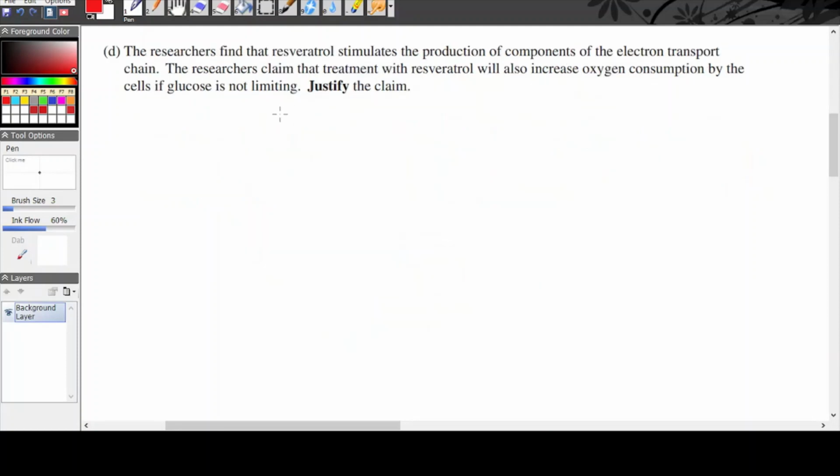Part D says, the researchers find that resveratrol stimulates the production of the components of the electron transport chain. The researchers claim that treatment with resveratrol will also increase oxygen consumption by the cells if glucose is not limiting. Justify the claim. The electron transport chain is one of the major steps involved in the process of respiration, which is used to produce energy in the form of ATPs.